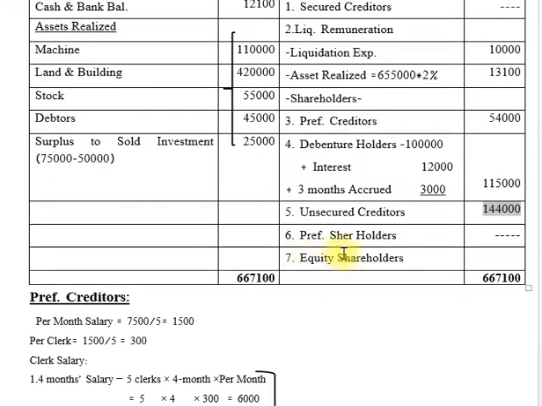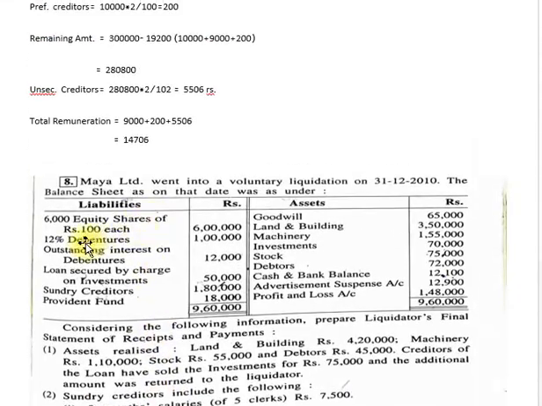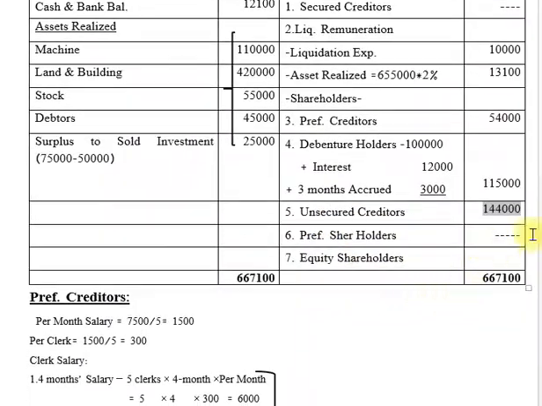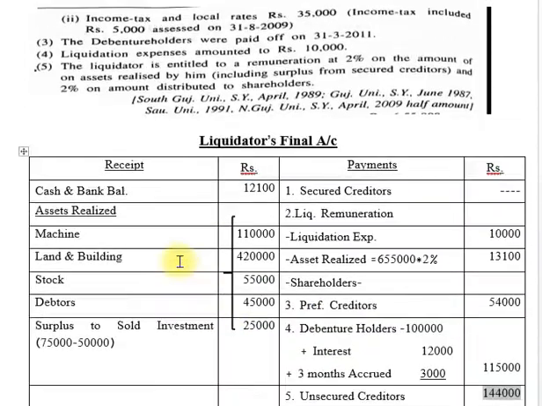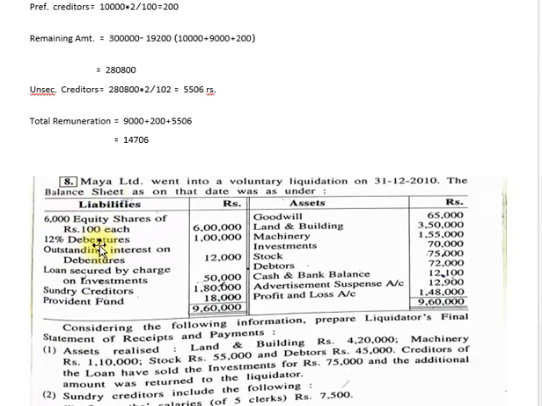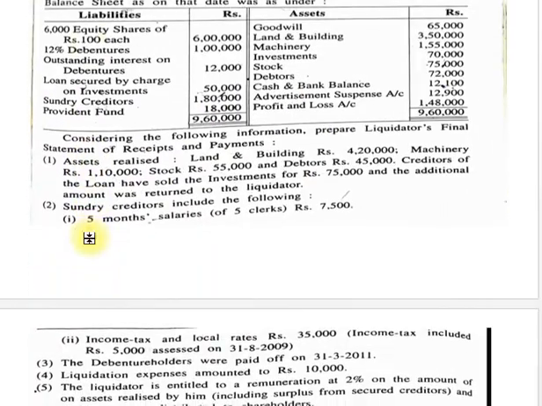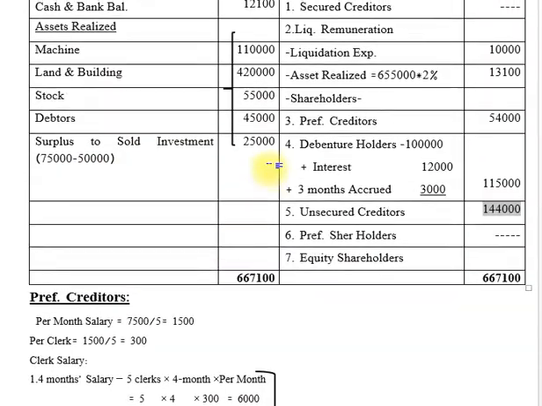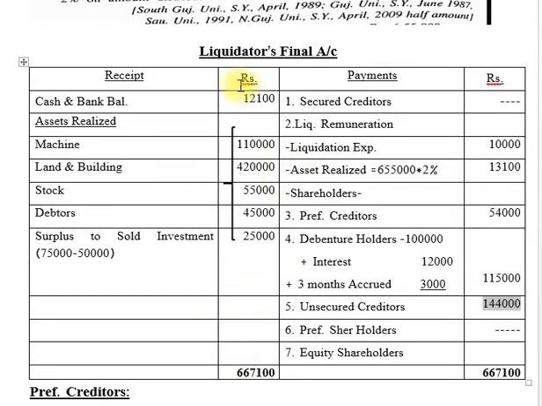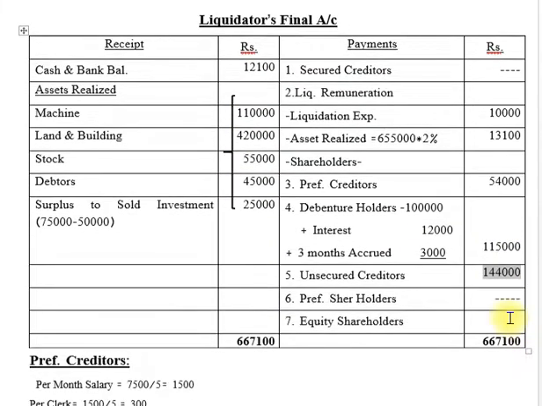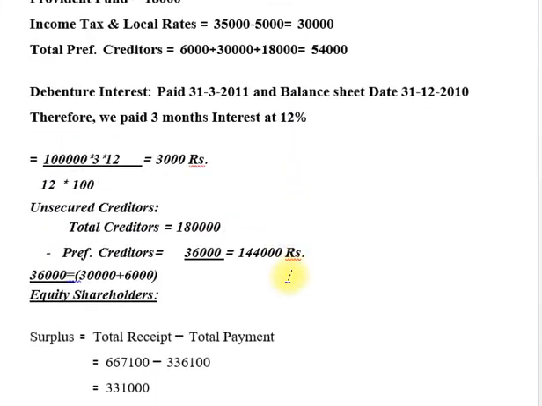Now 6 number preference holders. So you can see in the balance sheet. So friends, there are no preference holders in our example. So now then after 7 number equity shareholders. So friends, first you can see 6,000 equity shares. Okay, now first we make the total of receipt side. So 6,66,100. Now then after we make the total of payment side. So friends, we make some equation.